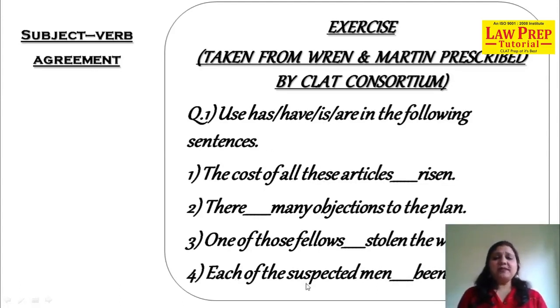Each of the suspected men. Each of the suspected men. Right? Plural noun. The verb would be singular. Same rule, first rule. Plural noun, singular verb. Don't get confused. See, it's very, very simple. Singular verbs are has and is. Which one are we moving to? Right. Has. Next question.